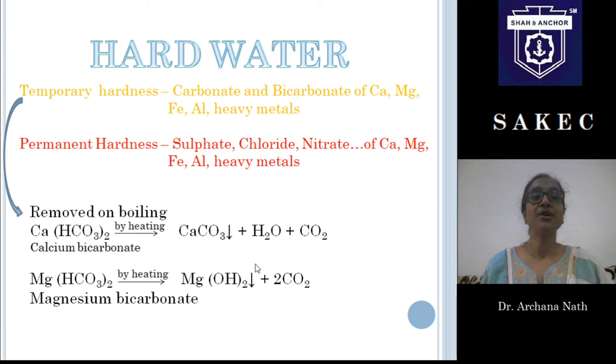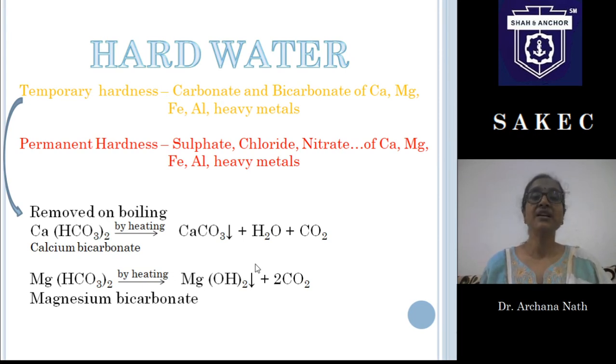Because it can be removed easily. It can be removed by boiling. Whereas permanent hardness cannot be removed by a simple process like boiling. It requires some extra effort like ion exchange method or something else. So temporary hardness is a simple one which can be removed by boiling, and permanent hardness is a little difficult to remove.